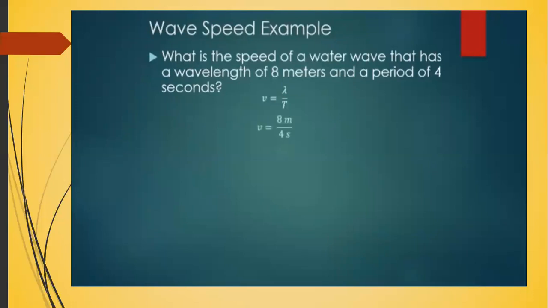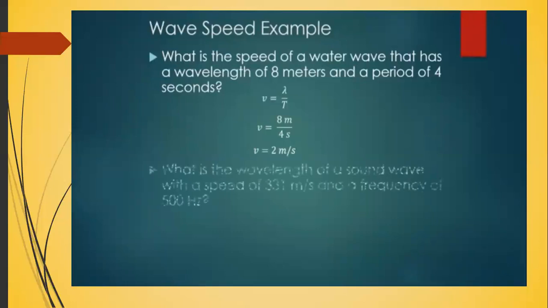We can plug in our 8 meters and our 4 seconds, and we can find out that the speed of this wave is 2 meters per second. Notice we didn't have to know how far the wave ultimately travels or how long it takes to get to its destination. All we had to know were those two fundamental characteristics of the wave itself, its wavelength and its period.